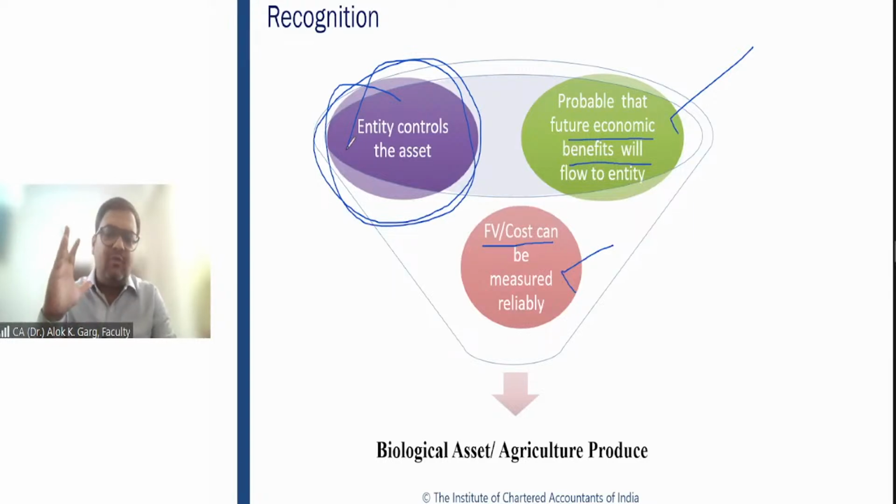Guys, I'm just giving you the example so that it will get set in your mind. So understood the substance or intent of this example. The company is not controlling this dog. Since the company is not controlling, irrespective of the fact that the company has a future economic benefit and can measure reliably the fair value, still this cannot be capitalized as a biological asset under Ind AS 41.